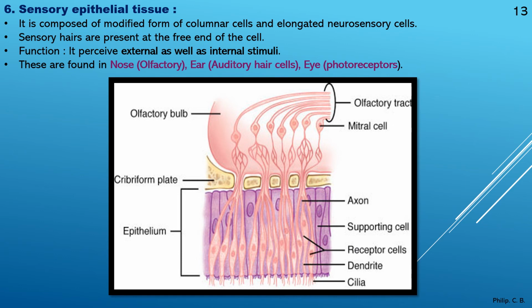Perceive means, in simple words, it can receive the stimuli, external or internal, meaning whatever stimulus is present in the surrounding region, either by sight, that is by vision, or by hearing, or by smell, or by taste, or by touch. As you know, there are five senses. Now these are found where? In the regions of the senses: nose, that is olfactory; ear, auditory, the hair cells; eye, photoreceptors. Again you can see the image: olfactory bulb, cribriform plate, epithelium, and on the right side olfactory tract, mitral cell, axon, supporting cell, receptor cells, dendrite and cilia.